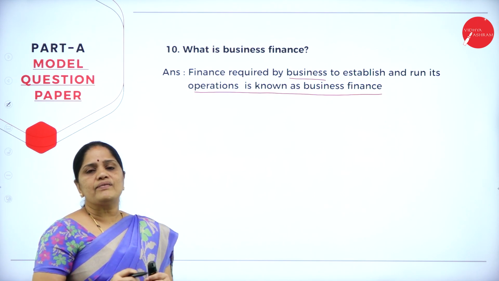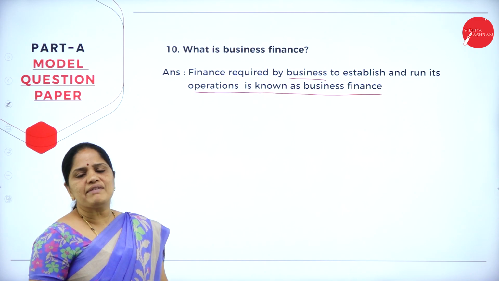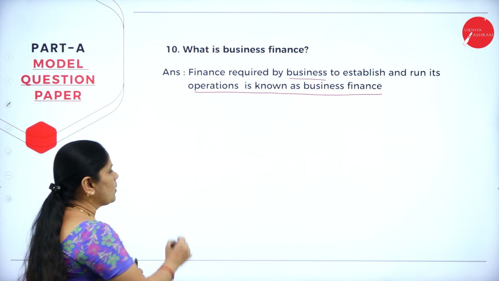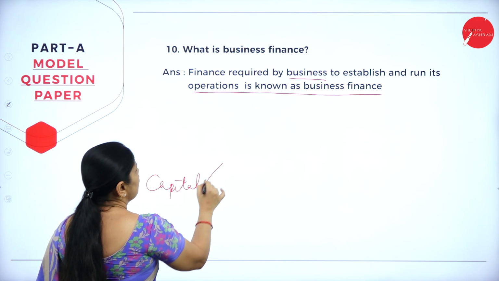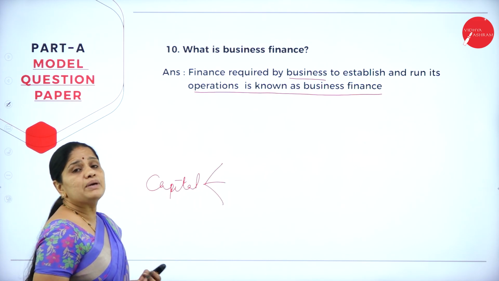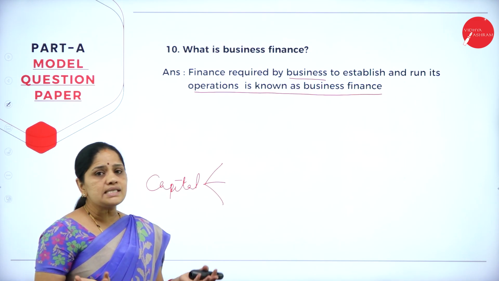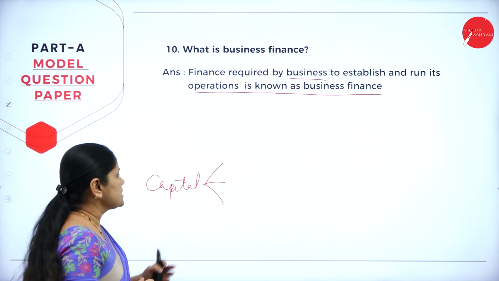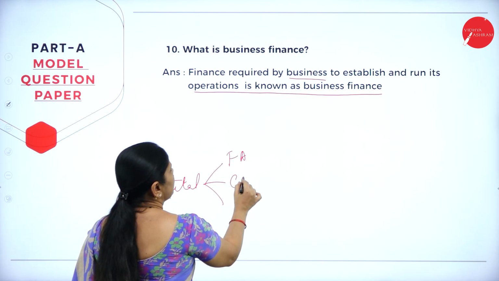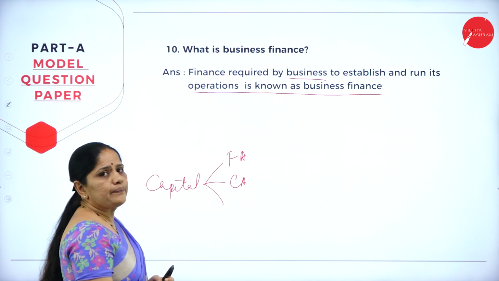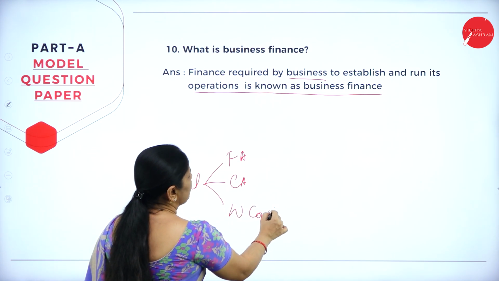Suppose you want to start a business. The main amount that you will be investing in the business will be called the capital, and from this capital, what are the various things you will be purchasing? So, only if you have capital can you run the business? No, we cannot run the business. Along with the capital, we need to have the fixed assets, we need to have the current assets. Then, in addition to all this, we also need working capital.